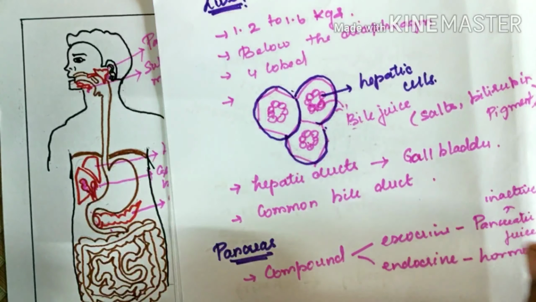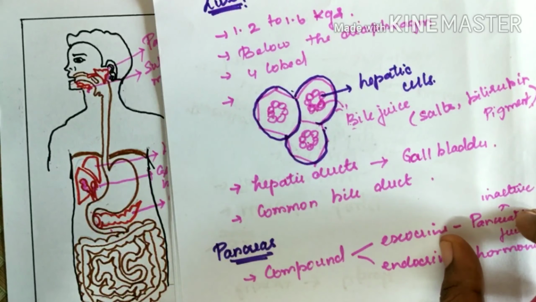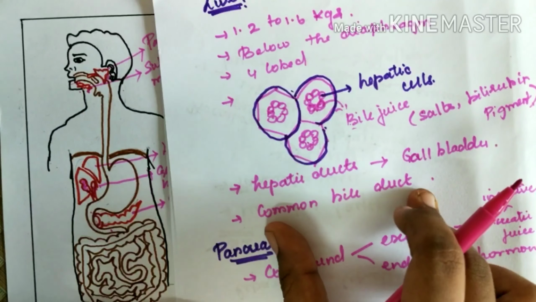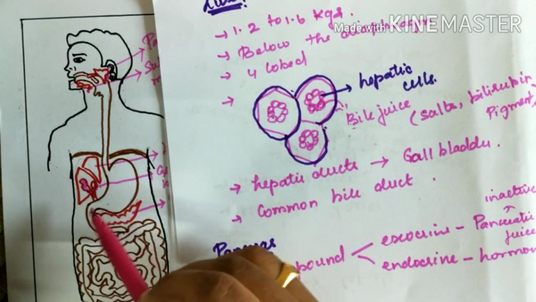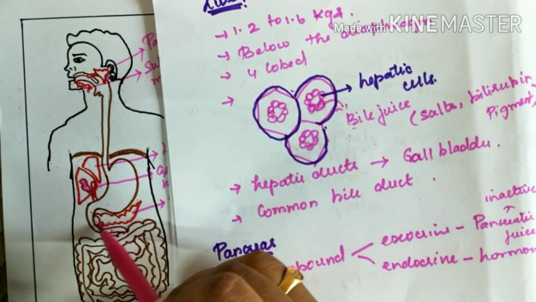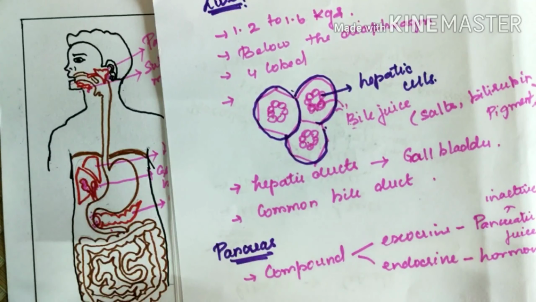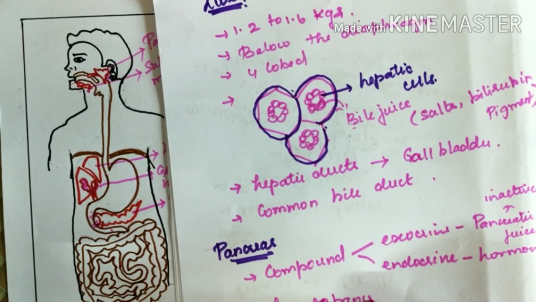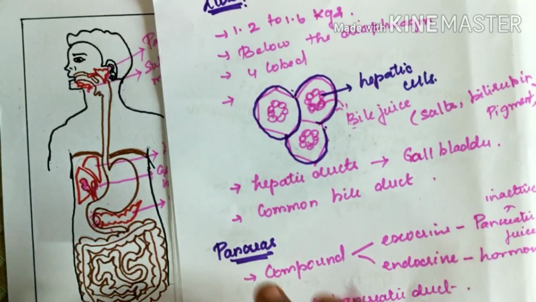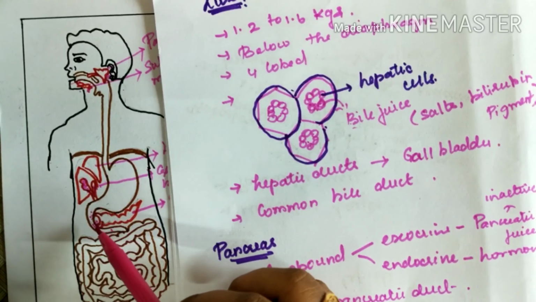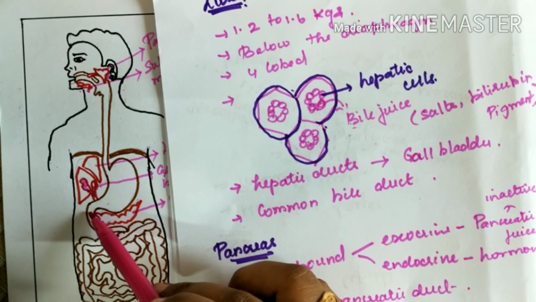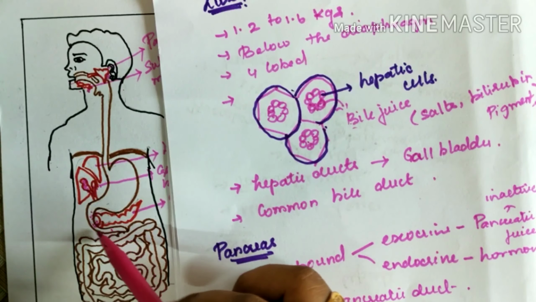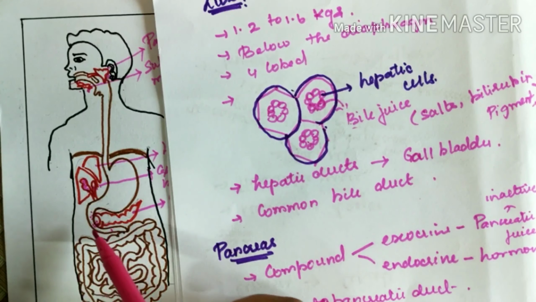This pancreatic juice together with the bile juice from the common bile duct is secreted into the duodenum through the hepatopancreatic duct. So the pancreas is a leaf-like structure situated in the C-shaped limb of the duodenum.